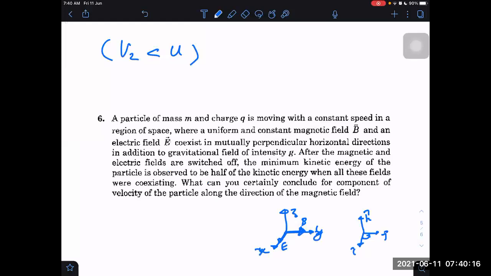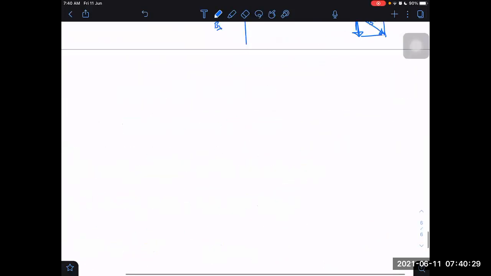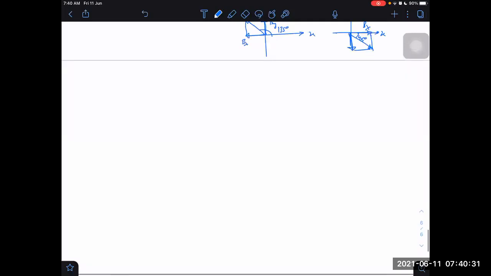So like the previous case, we can balance. Constant speed is already given here, so we can balance the three fields when all are coexisting. Let me write the three fields together. One is QE, which I have taken along I cap, plus QV cross B.